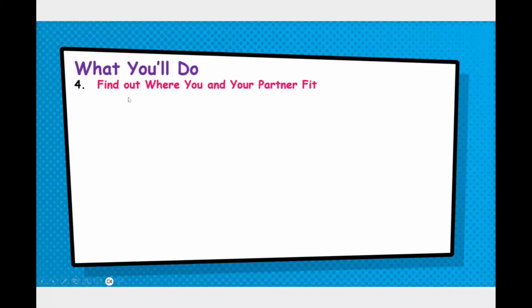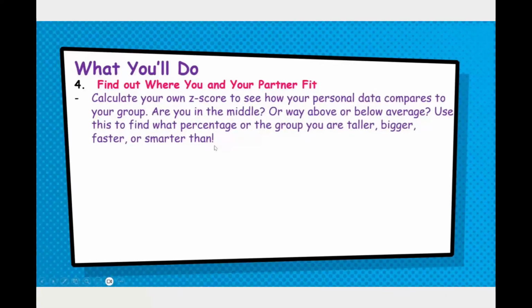Continuing on, we're going to find out where you and your partner fit in that data set. So for instance, if I'm 5'11", I want to see where I fit compared to men 18 years or older. Like, where does my height fit compared to the rest of the population, type of thing. So we're going to do that stuff. Calculate what's called a z-score to see how your personal data compares to your group. Are you in the middle? Are you above or below average?